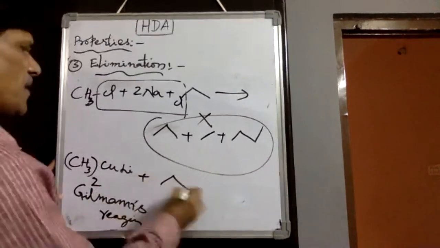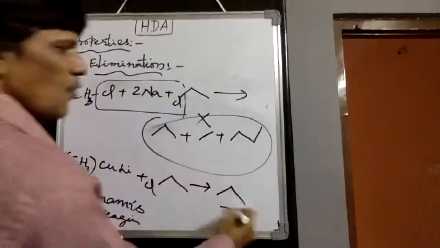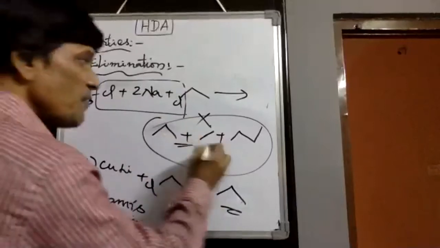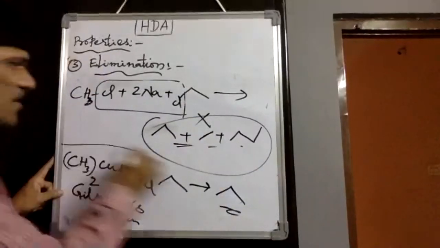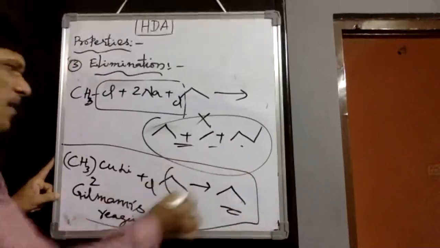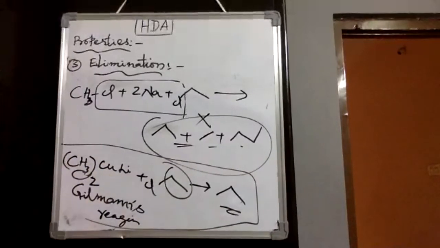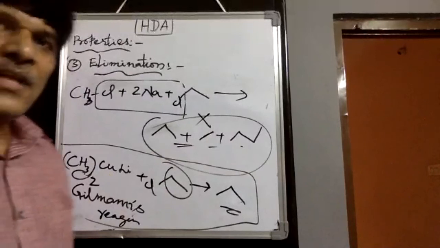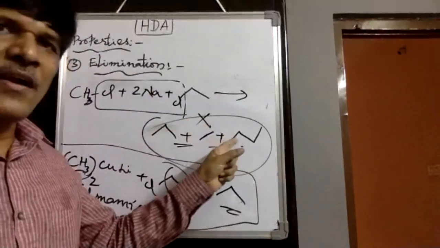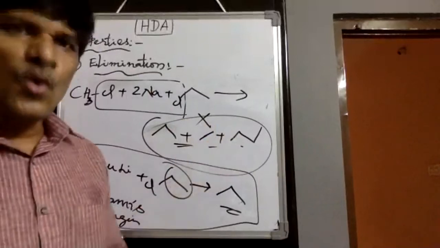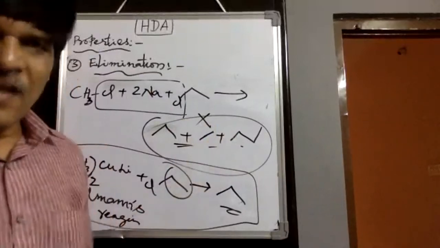Gilman's reagent, if it reacts with ethyl chloride, is converted into propane. Only one product. By using the Corey-House synthesis, we can avoid the mixture of alkanes. This reaction is called Corey-House, with ethyl and methyl, and both are converted into propane. Then the mixture of alkanes in the Wurtz reaction can be avoided by using Corey-House synthesis. That is one reaction we would observe.